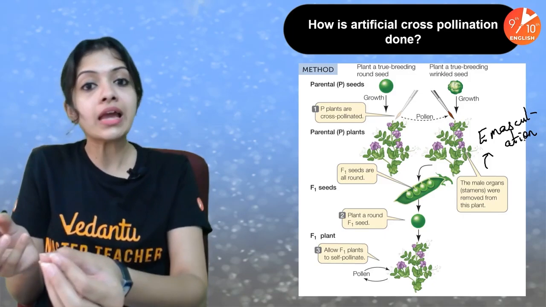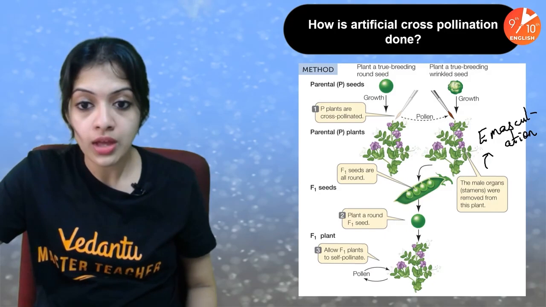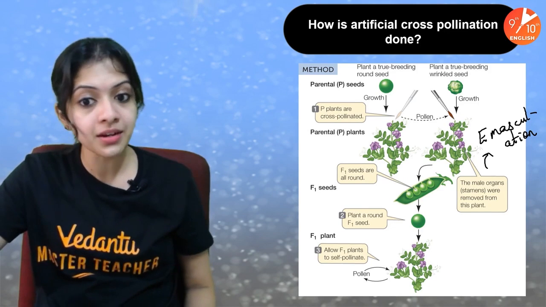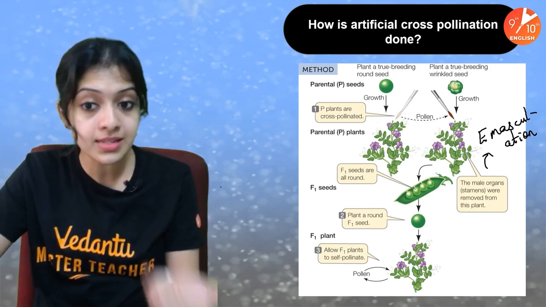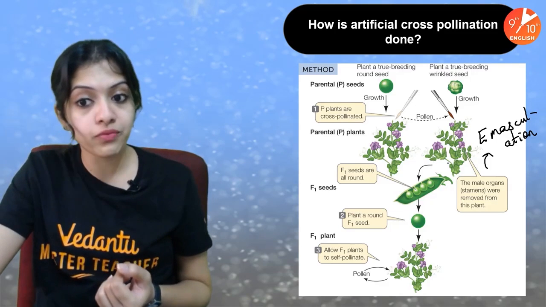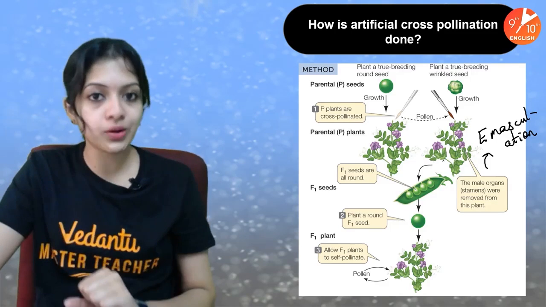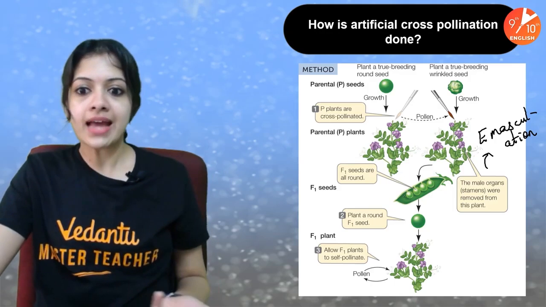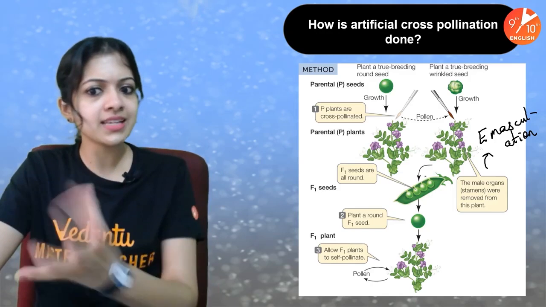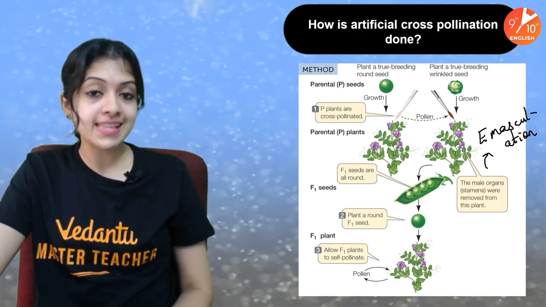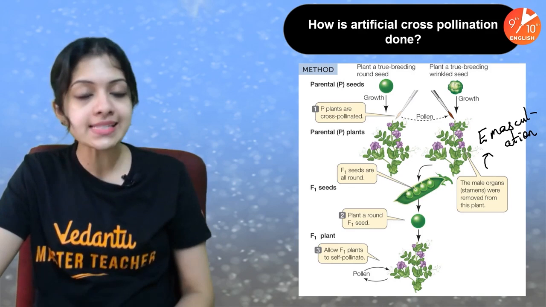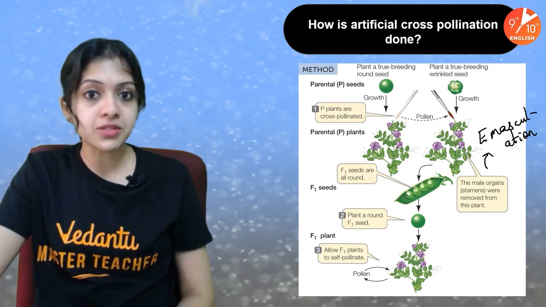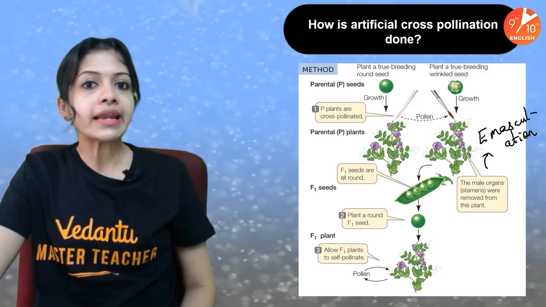pollinating between the pollen grains of parent 1, which you can see here, which is the round seeded plant, and parent 2, which we have just emasculated, a cross between the two. And Mendel observed that among the offspring that this cross produced, all the plants produced round shaped seeds. None of the plants produced wrinkled shaped seeds.